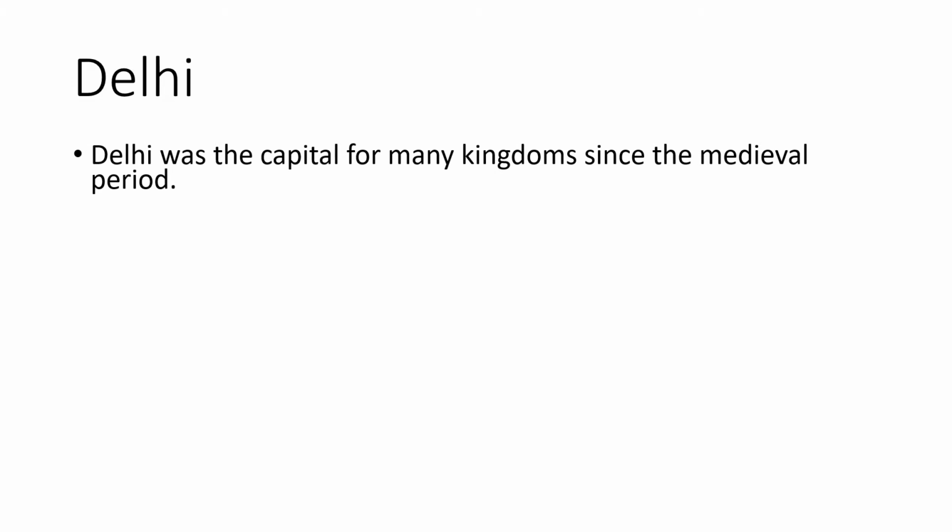Delhi was the capital for many kingdoms since the medieval period. If we go back in history, you can see that most of the kingdoms and dynasties have ruled the Indian subcontinent and parts of it by making Delhi their capital city.